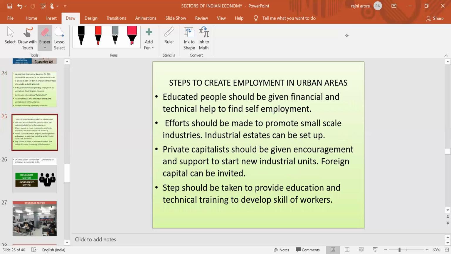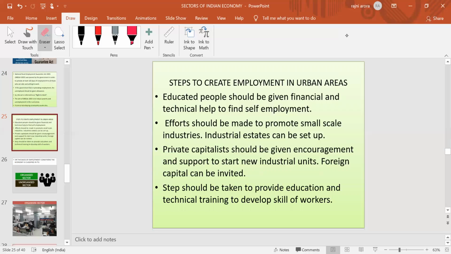Next topic: what should be the different steps to create employment in urban areas? We have studied the different steps to create employment in rural areas, but now the question arises, how can employment also be created in urban areas? There are also so many people who are unemployed in urban areas, especially educated unemployment. So what should be done here?